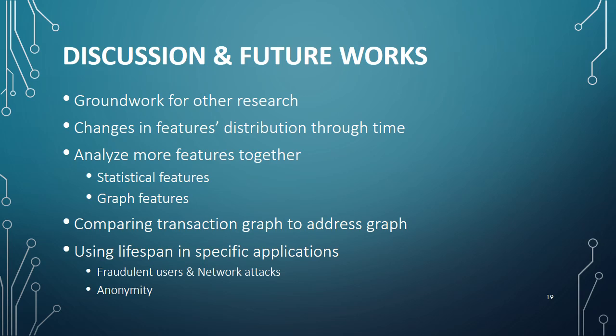And another path is to build an address graph and compare it to the transaction graph in different aspects, such as connectivity, degree distribution, etc. And our final suggestion is to use lifespan in other applications, such as finding fraudulent users, network attacks, and anonymity.